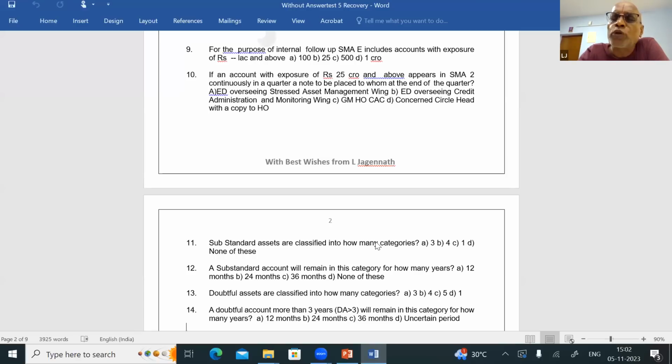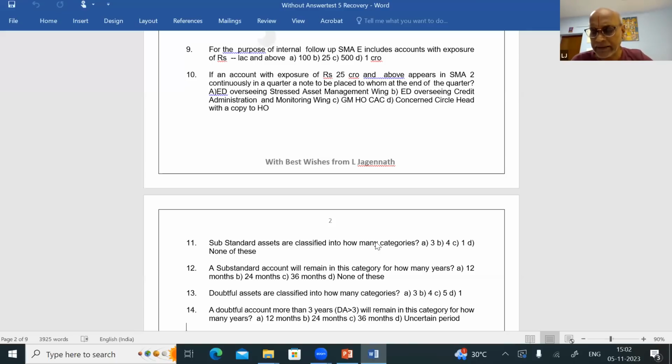Then what we saw, what is an out of order OD/OCC account? We told it is nothing but the NPA. When will an OD/OCC account be classified as an out-of-order account? We already told you that is in 3 cases. Liability continues to be more than the limit for 90 days, or liability is less than the limit but there are no credits continuously for 90 days, or liability is less than the limit, there are credits, and the credits are not sufficient to recover the interest debited during the previous 90 days. In all the 3 cases, the account is called out of order. At the end of the 90th day, the account will slip to NPA.